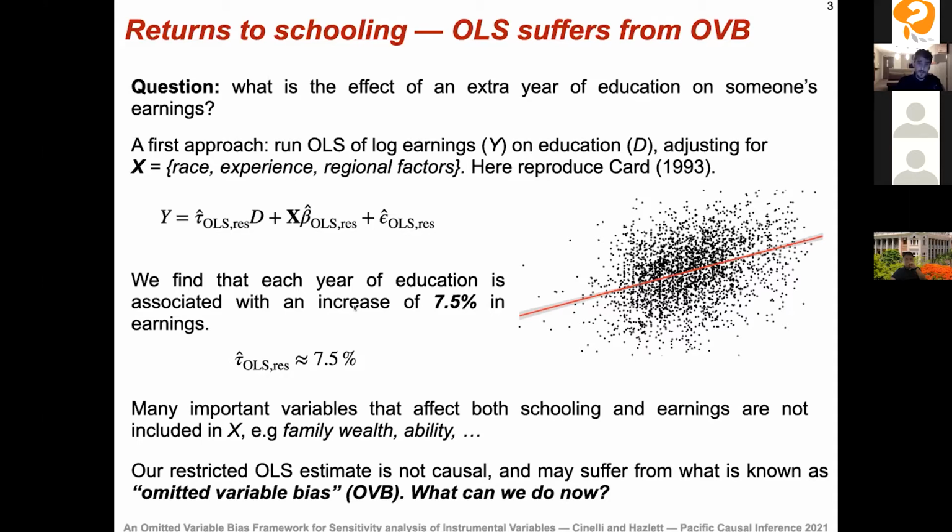Thus, our restricted OLS estimate, that's why I put this RES here for restricted, and I'm going to use this notation also for the IV estimates, is not reflecting the true causal effect and may suffer from what is known as omitted variable bias, or unmeasured confounding. So what can we do now?